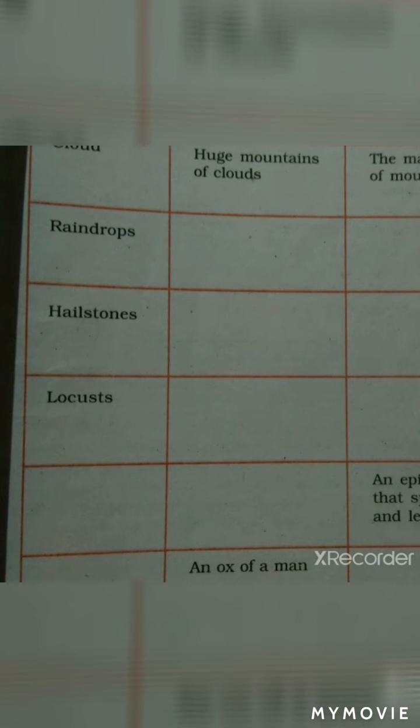Raindrops are big in size, round in shape, and have monetary value, meaning value. Because according to Lencho, each drop of water, each raindrop, gives his crop a good yield.